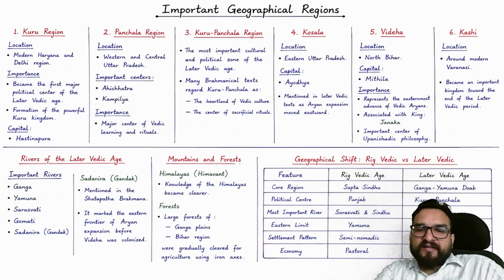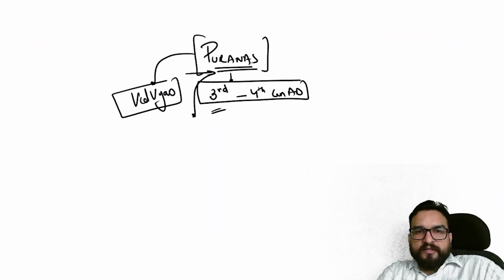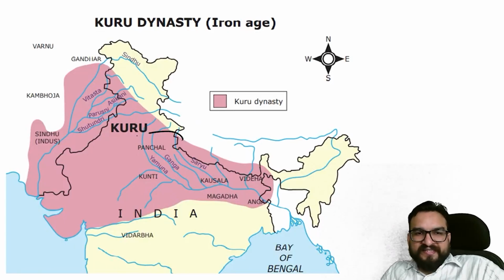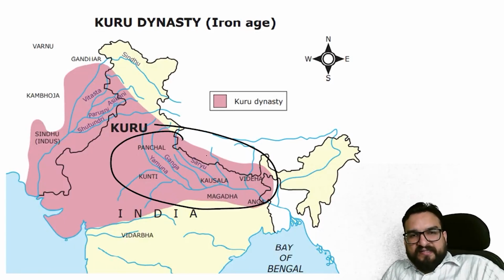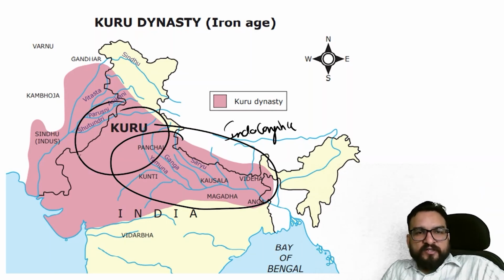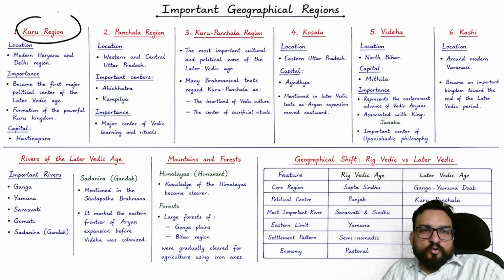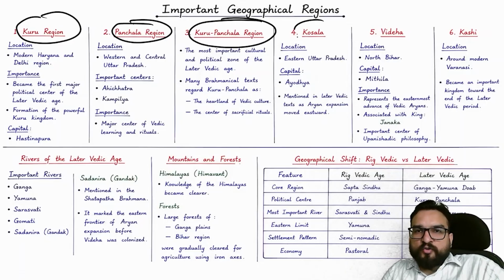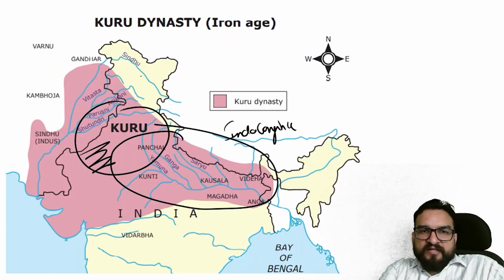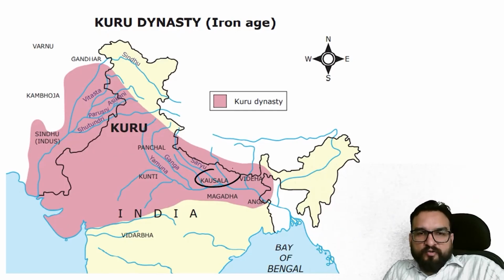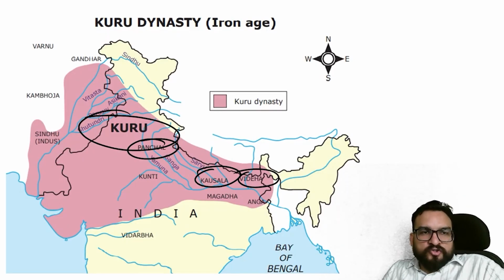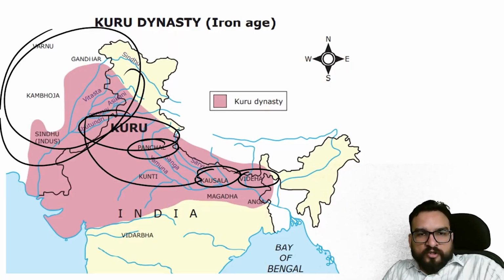Now you find that in the later Vedic age, they shifted towards, let me show you the map, they shifted towards the east, guys. And in the east you will find the Indo-Gangetic plain, where they shifted. When they shifted to the Indo-Gangetic plain, there were a few dynasties ruling at that point of time. So in the later Vedic age we get to know about several regions like Kuru, Panchal, Kuru-Panchal, Kosala, Videha, Kashi. Kosala, Videha, Panchal and Kuru are dominating here, so their influence is now spreading in the east.